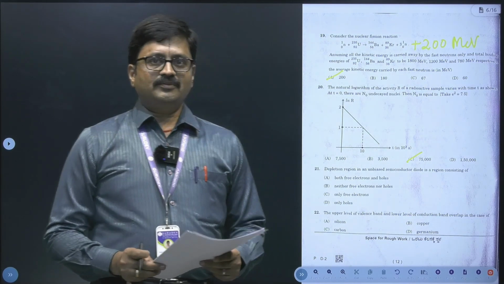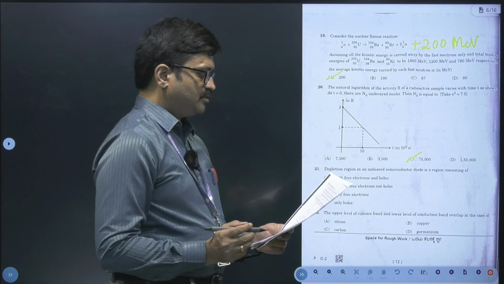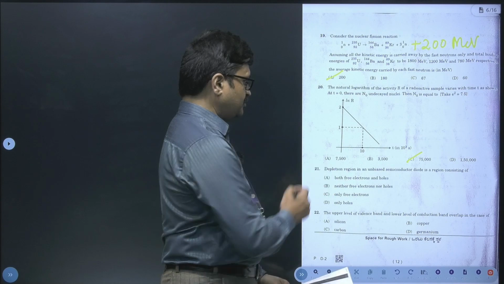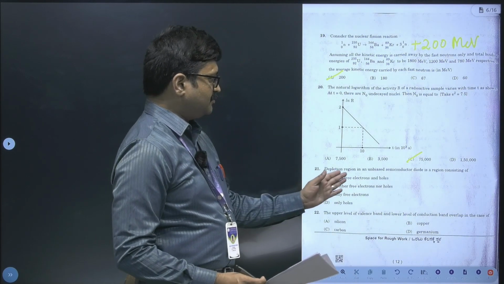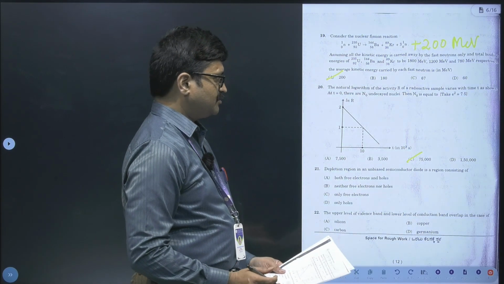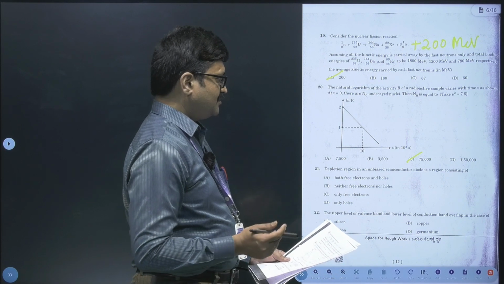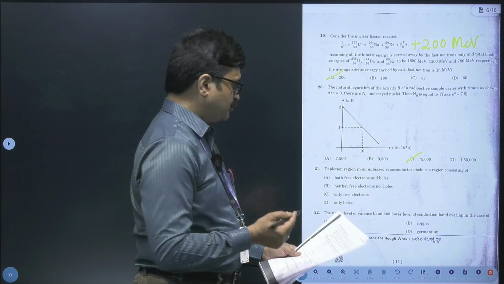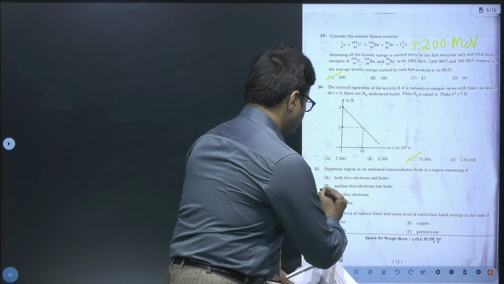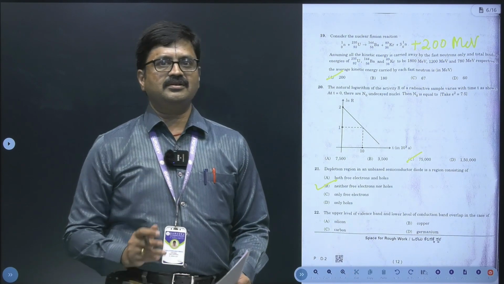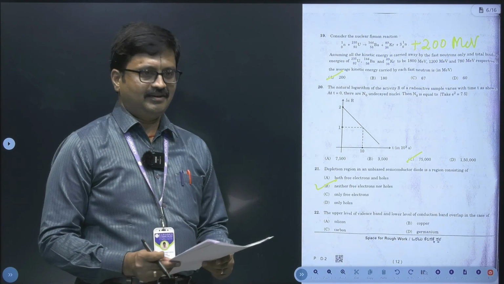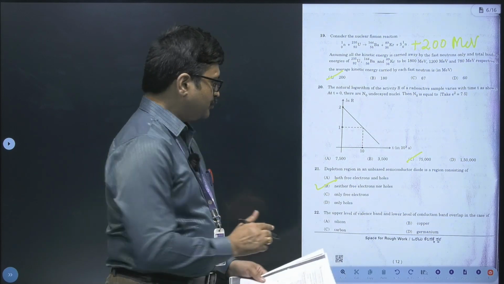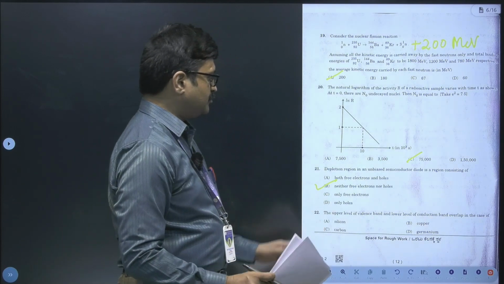Now let's talk about this question number 21. Depletion region in an unbiased semiconductor diode is a region consisting of... it's a direct conceptual question. So here we will consider option B as our right choice. Okay. Now let's move on to the next question, that is question number 22.